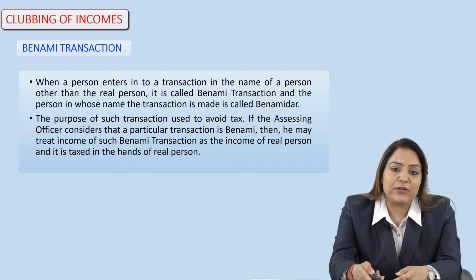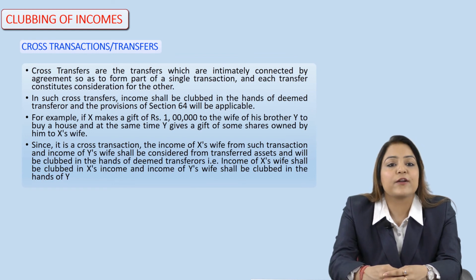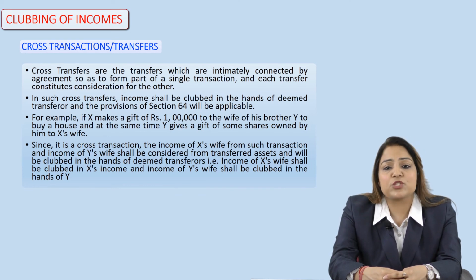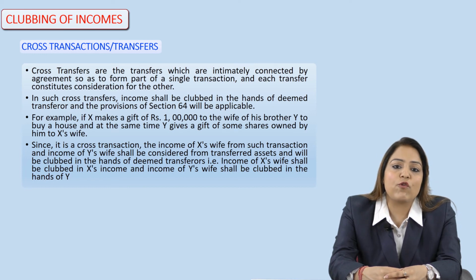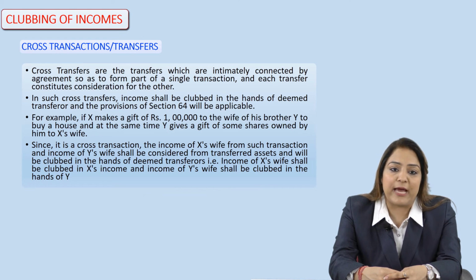Then after the Benami transactions we have cross transactions, or cross transfers. First the learner should know what cross transfers are. These are transfers which are intimately connected by agreement so as to form part of a single transaction, and each transfer constitutes consideration for the other. In such cross transfers, income shall be clubbed in the hands of the deemed transferor, and the provisions of section 64 will be applicable.